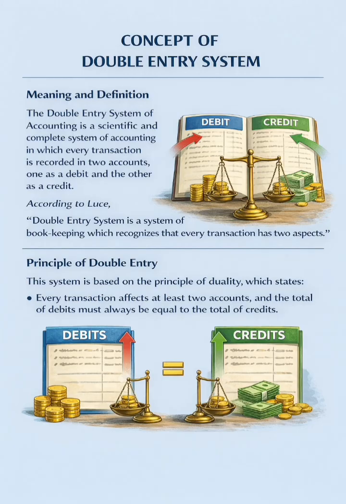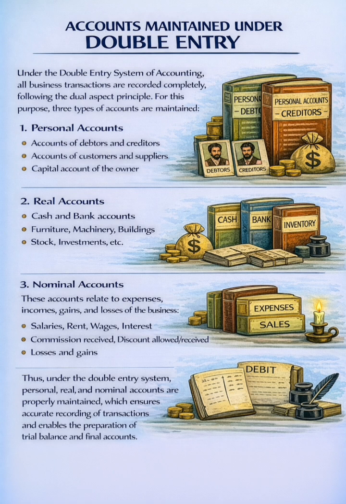Principle of double entry. This system is based on the principle of duality, which states every transaction affects at least two accounts, and the total of debits must always be equal to the total of credits. Accounts maintained under double entry system. Under the double entry system of accounting, all business transactions are recorded completely, following the dual aspect principle. For this purpose, three types of accounts are maintained.